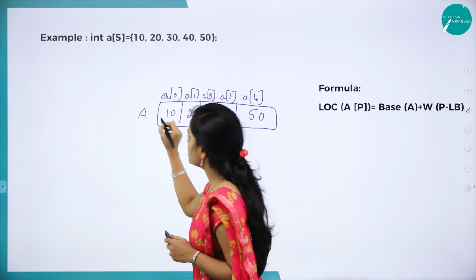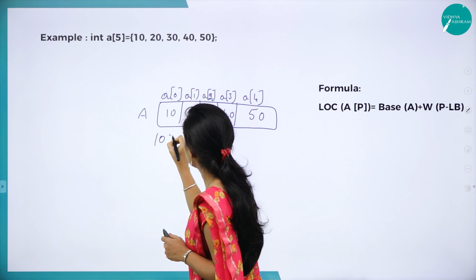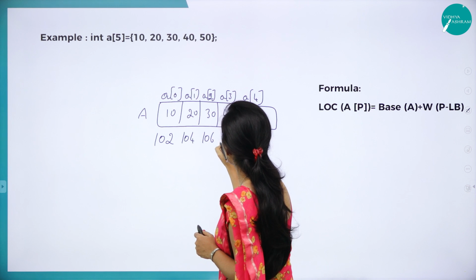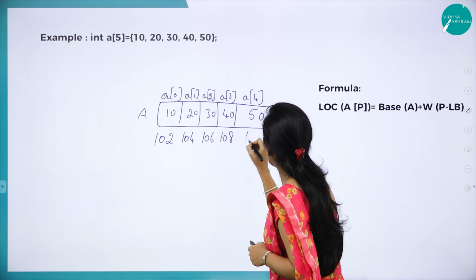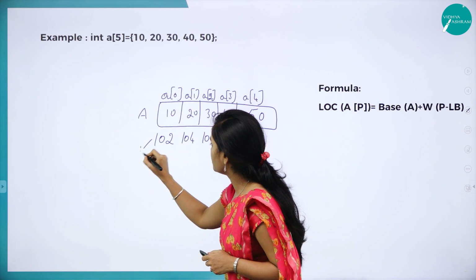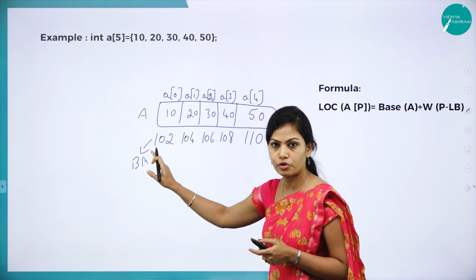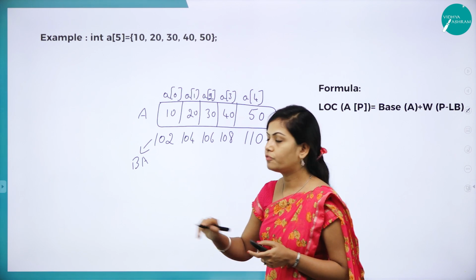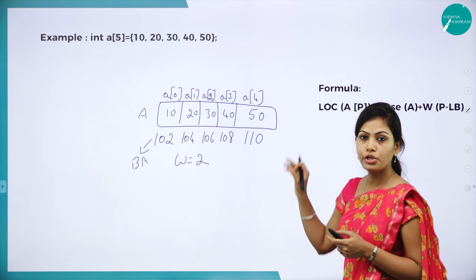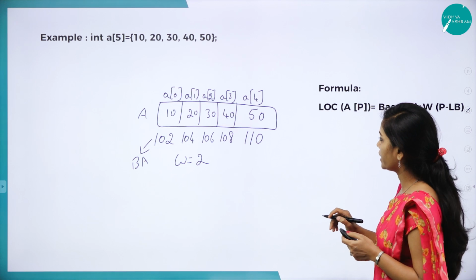So the name of the array is A. Here I will give the base addresses 102, 104, 106, 108 and 110. So here I have given the base address, and I will assume it starts from 102. The size of the integer for each element is 2. So W is equal to 2. And you can use this formula to find the memory representation of the one-dimensional array.